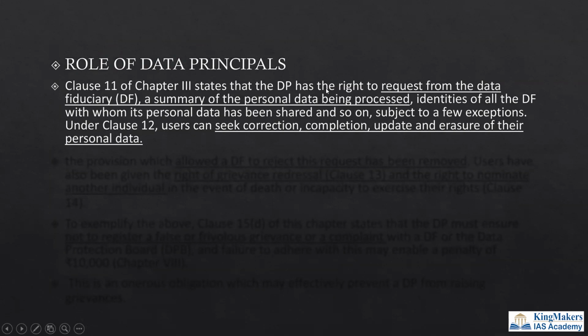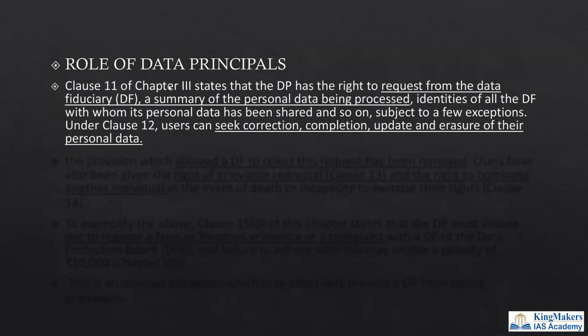So, the role of data principals: the right to request from the data fiduciary a summary of the personal data being processed. So we have a right to request. The data principal, the DP, has a right to request from the data fiduciary a summary of the personal data being processed. Every time, the data principal can call for any information from the data fiduciary about how they are using their personal data.